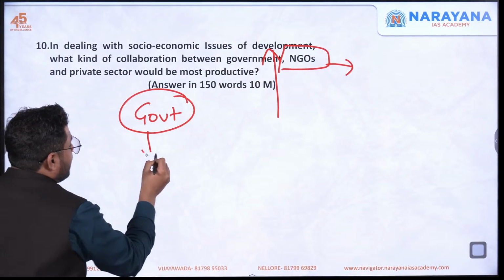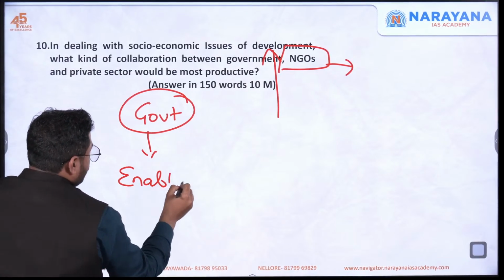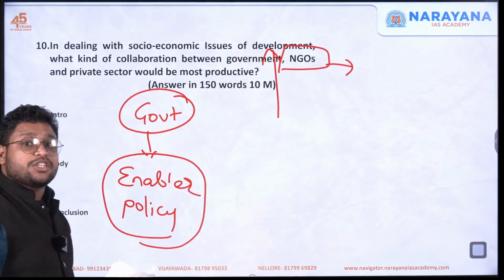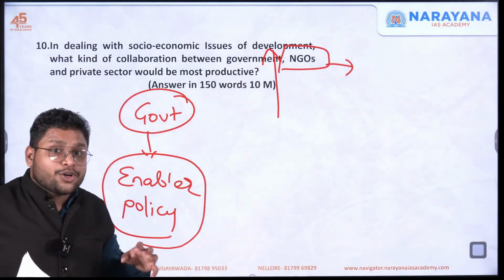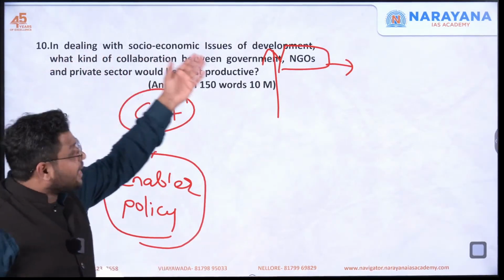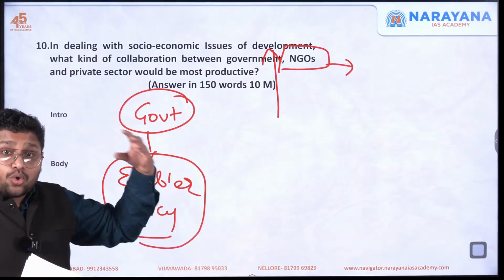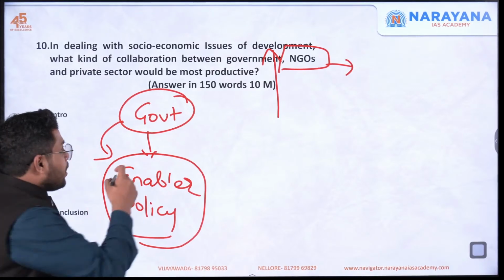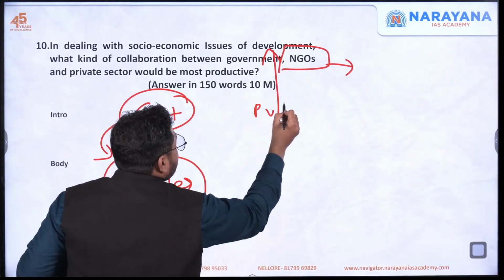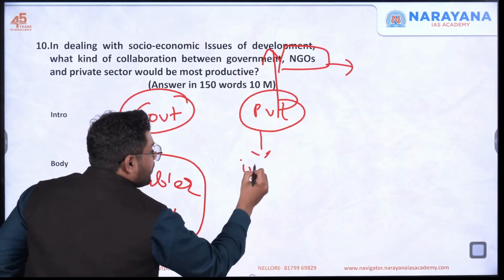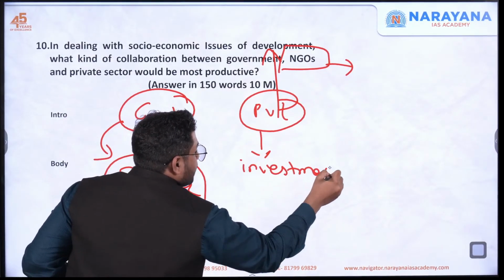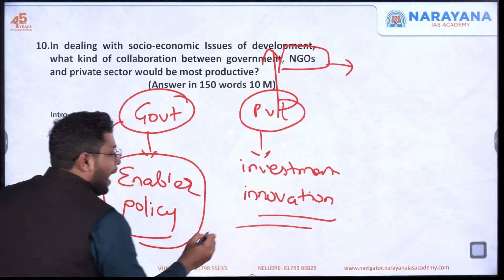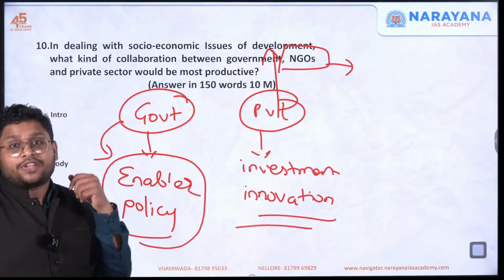the job of government is to become an enabler, to come up with some policies and come up with the design module which gives a kind of environment for the private sector and the NGOs and the individuals to go ahead with the development. And government will provide some design modules also. But when it comes to the private sector, it's their job to come up with some investment in the form of money, some innovation, and go for the economic growth of that country.